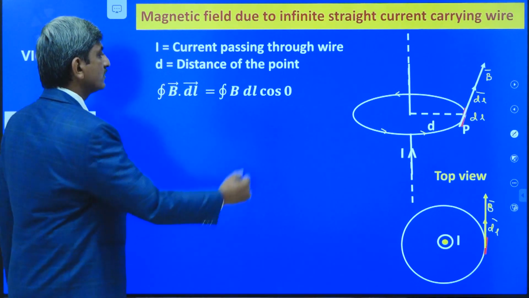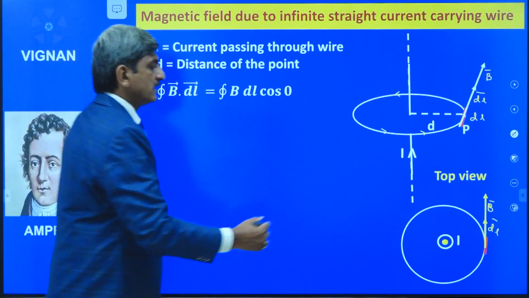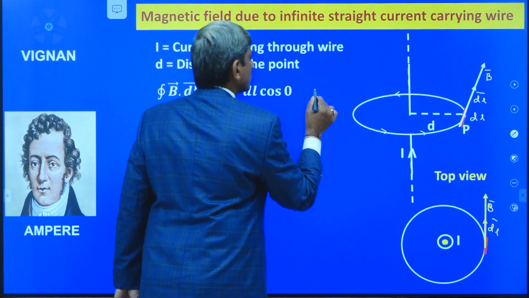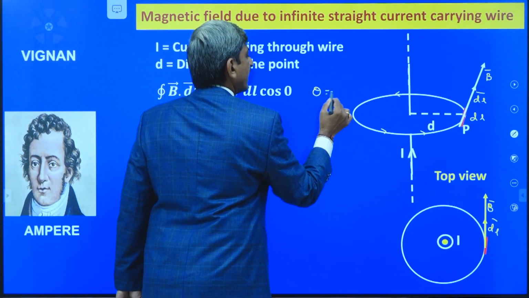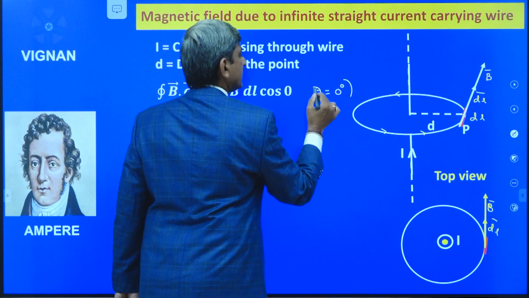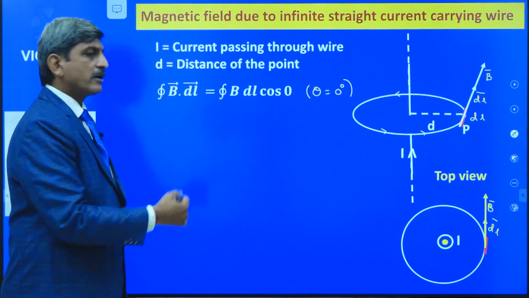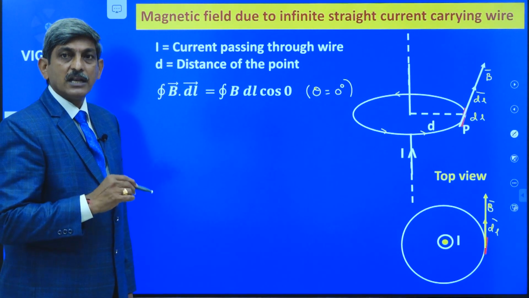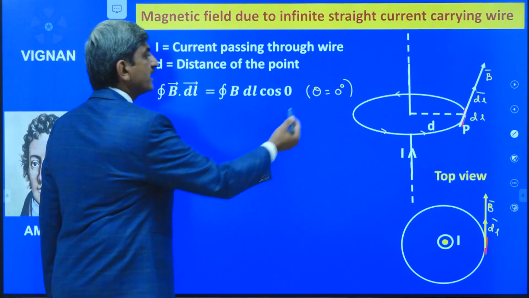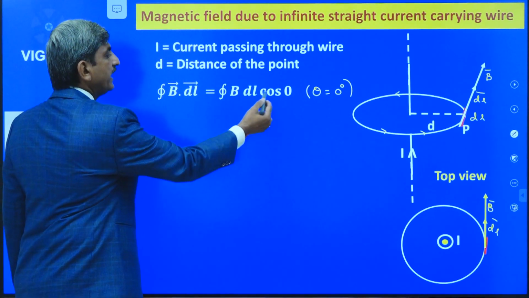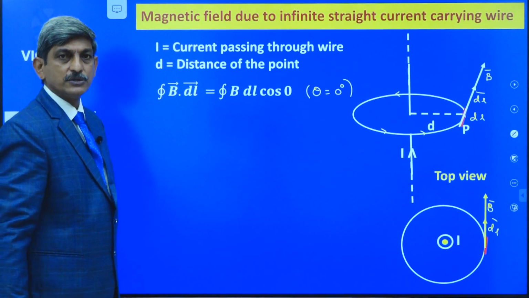Why here did I take 0? Because the angle between these two vectors is equal to 0. So theta is equal to 0 degrees. That's why we can write B bar dot dl bar is equal to B dl cos theta. Here theta is equal to 0. That's why we can write it as integral B dl cos 0.